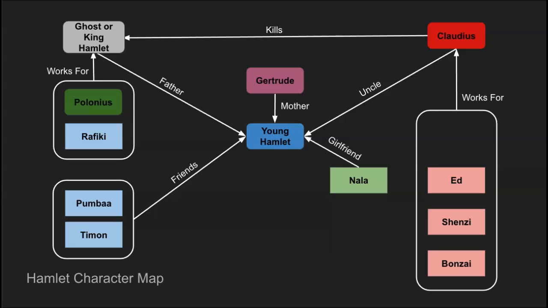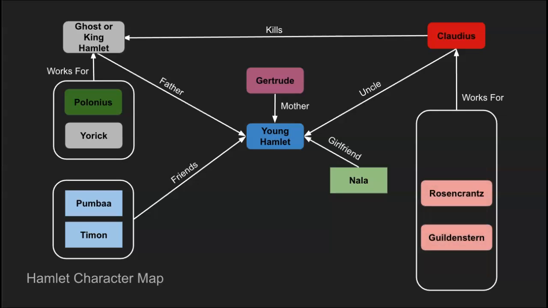Zazu in the play would instead be Polonius. Personality is similar too, he talks a lot. And of course, Rafiki in the play is also known as Yorick. You'll notice the color has changed a bit for it, and there's a reason for it. Now, Claudius has people that work for him, and they're Rosencrantz and Guildenstern. After Claudius kills King Hamlet, Polonius then moves and starts working for Claudius. So the action is similar to The Lion King.